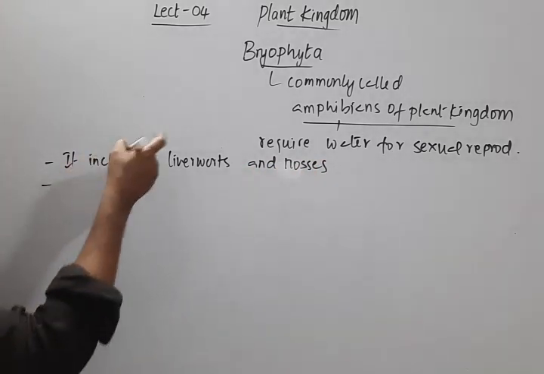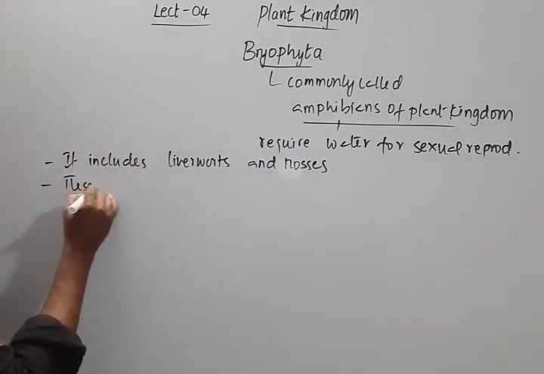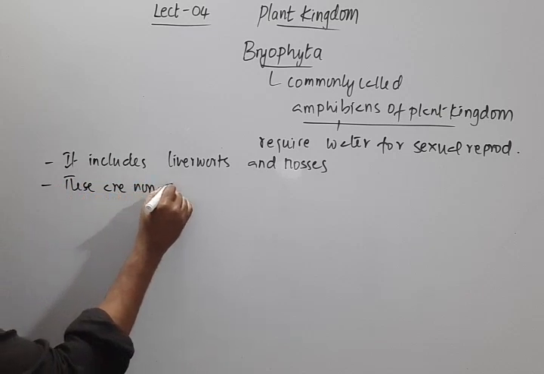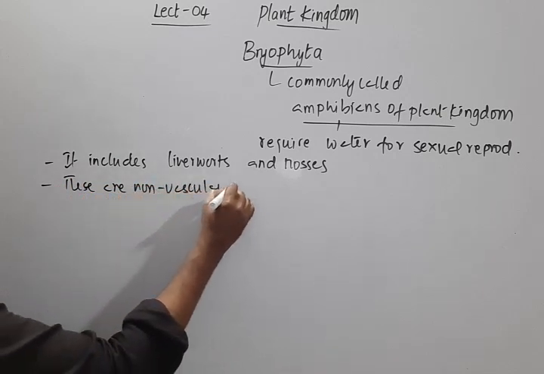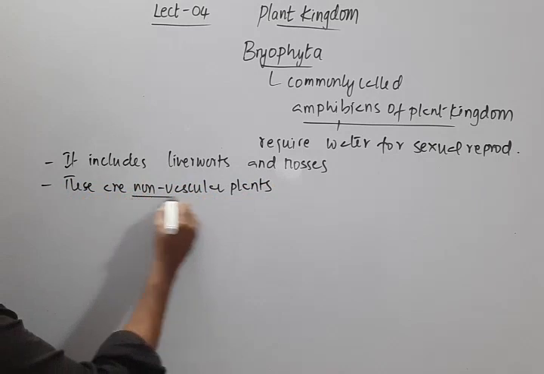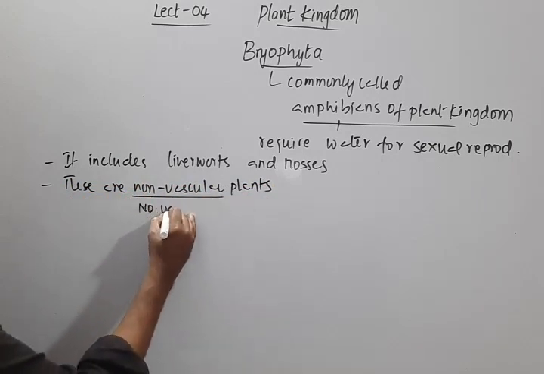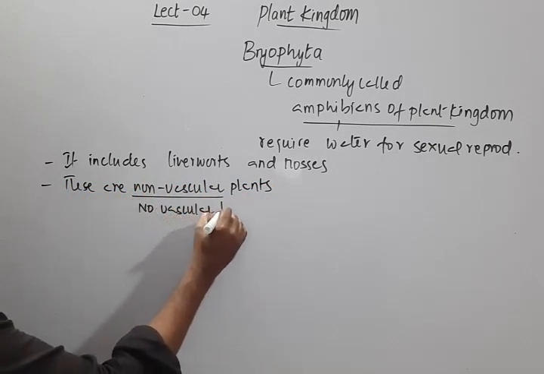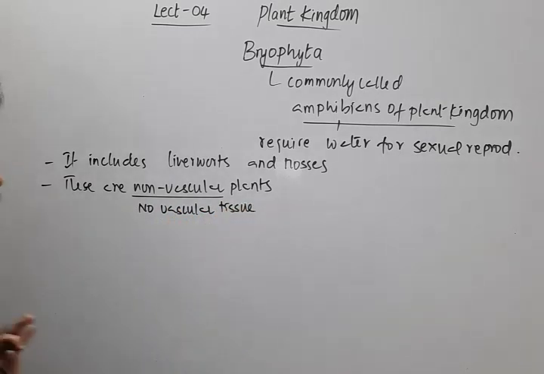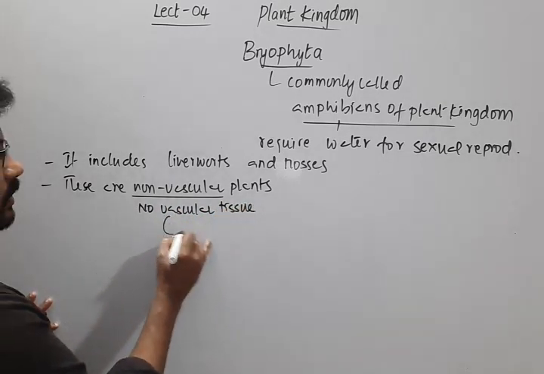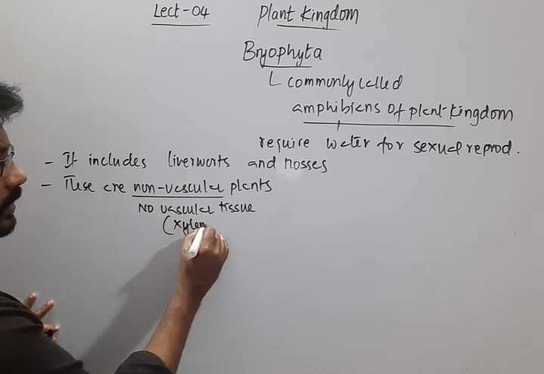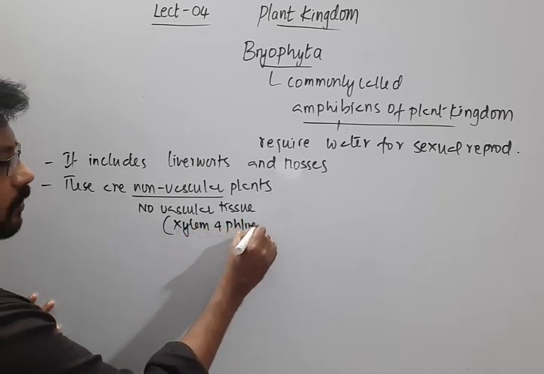Then these bryophytes are non-vascular plants. Non-vascular means no vascular tissues. Vascular tissues are absent. The vascular tissues are xylem and phloem.